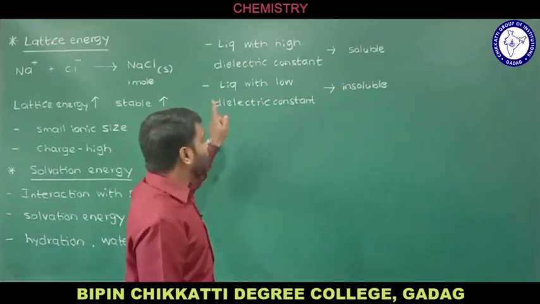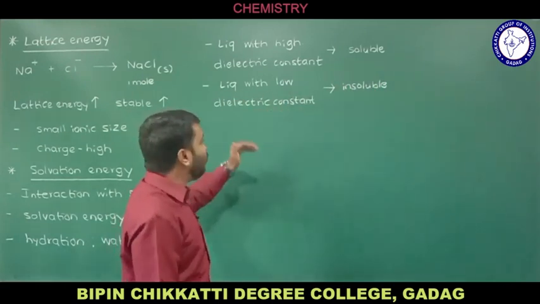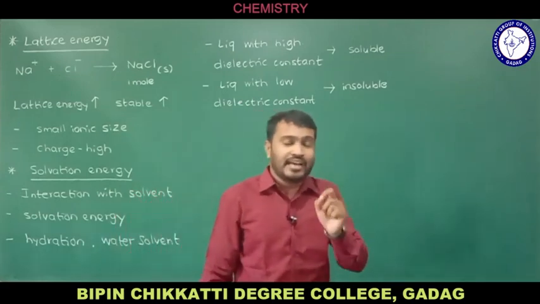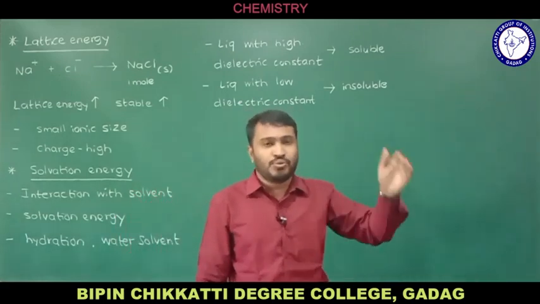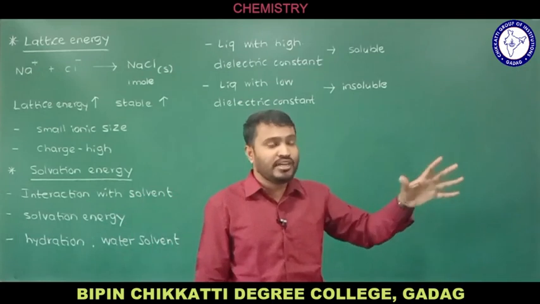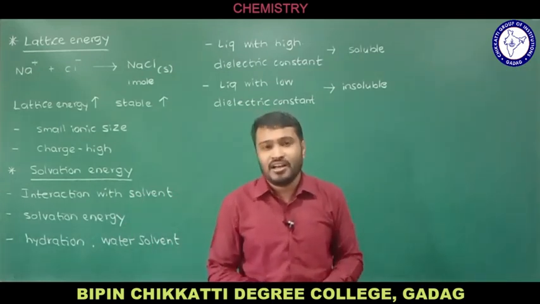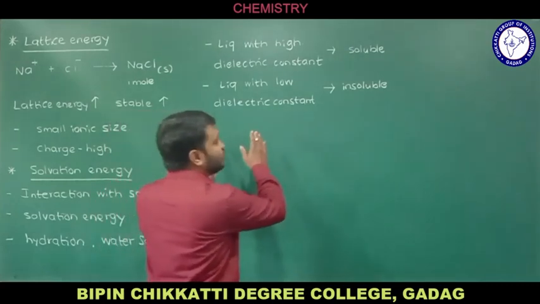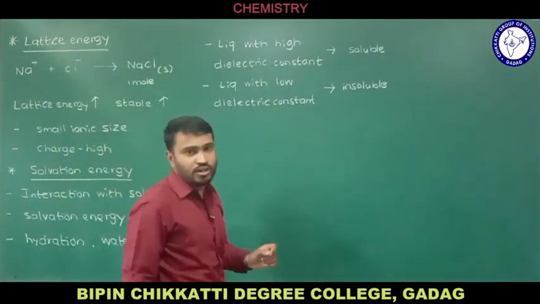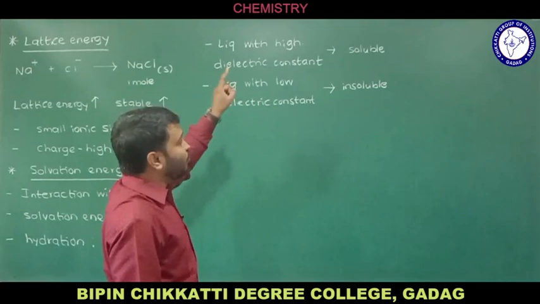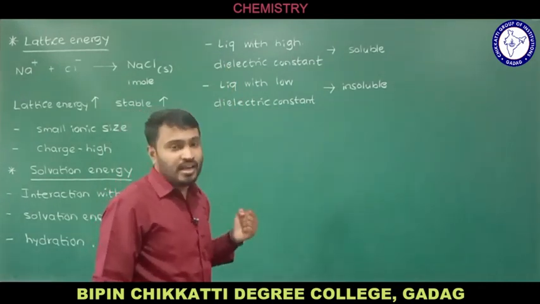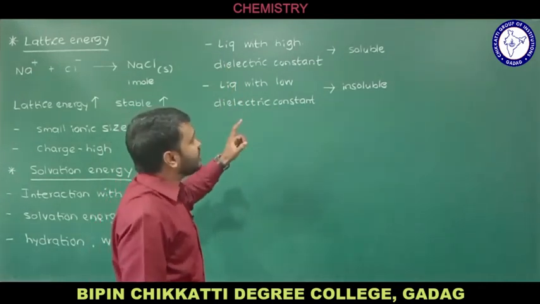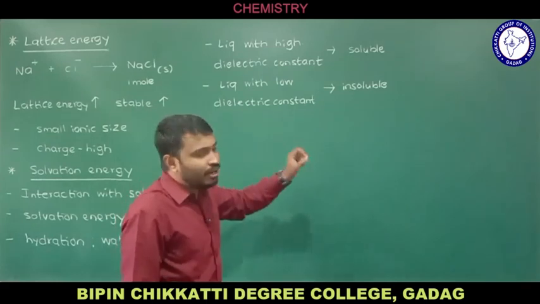Whereas if there is low dielectric constant, that dielectric constant fails to reduce the electrostatic force of attraction between the ions, and in that case the ionic solid is insoluble. So based on the solvent we consider, we can guess whether the given ionic compound is soluble or not here.